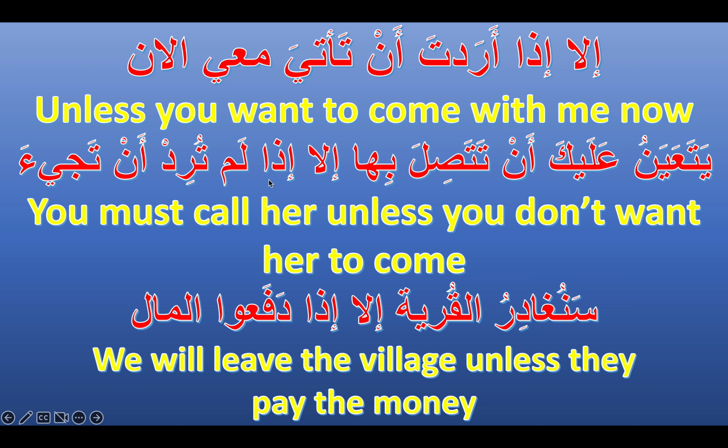إلا إذا, unless, and then after إذا the verb has to be in the past, but we're going to negate it. So in order to negate the past, we have to use لم. Check out my video on لم, as I've done a video on that. That's how to negate the past. And after لم, the verb is in the present tense. Another thing with لم is that verbs are in the jussive. That means they have the sukun ending, and all long vowels are written as short vowels.